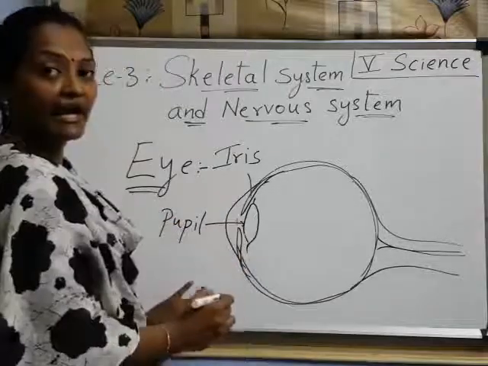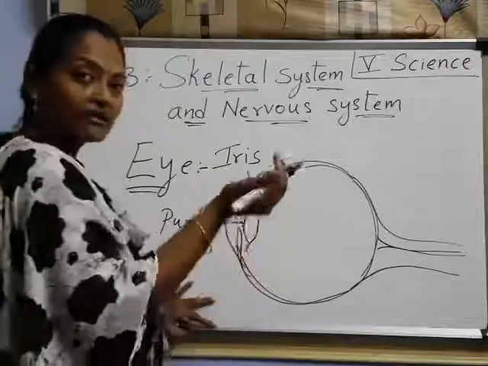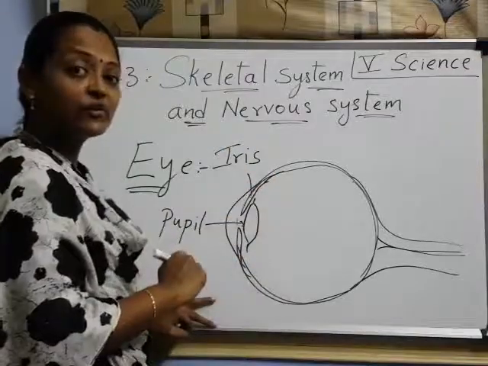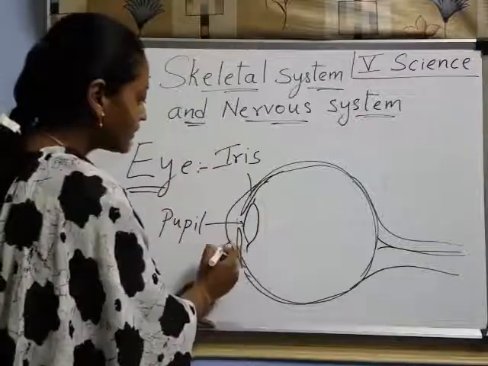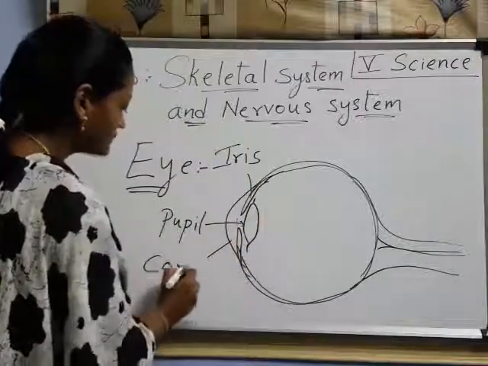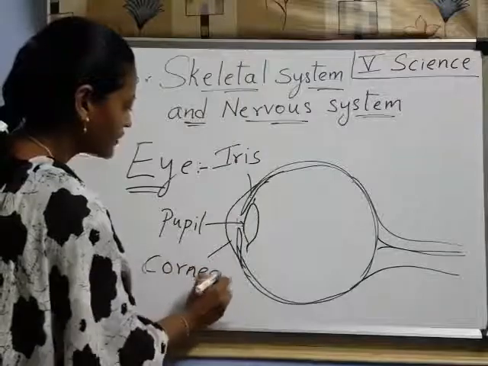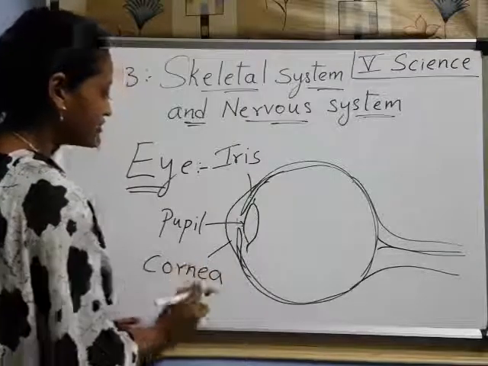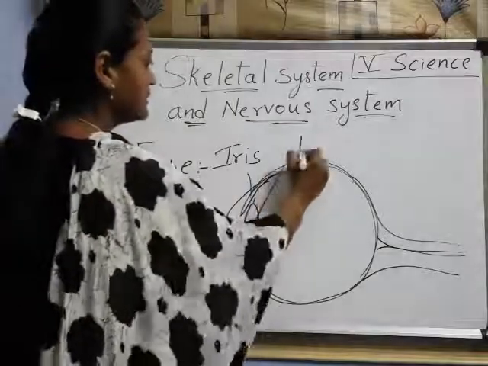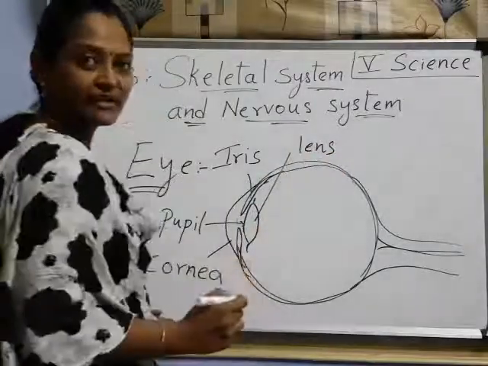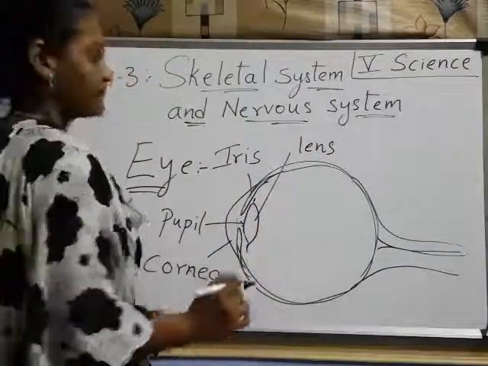Pupil. And these two are covered by a transparent dome shape, like this. That one we call it as cornea. What do we call? Cornea. Understood? Now, this is the lens. Lens. It's a mirror, nothing but.